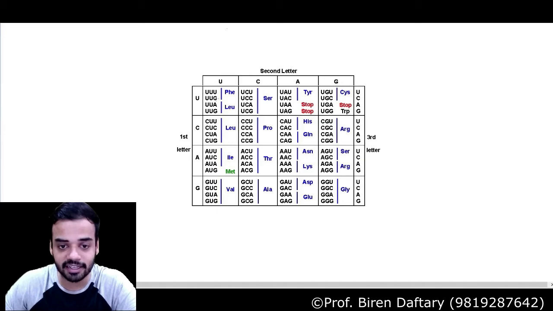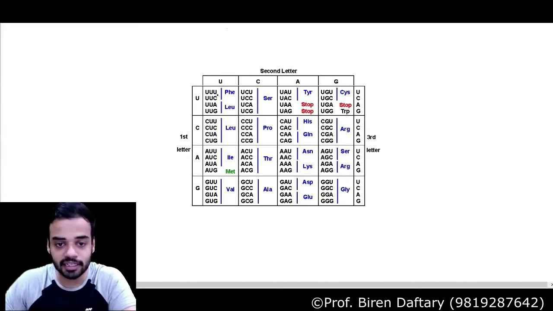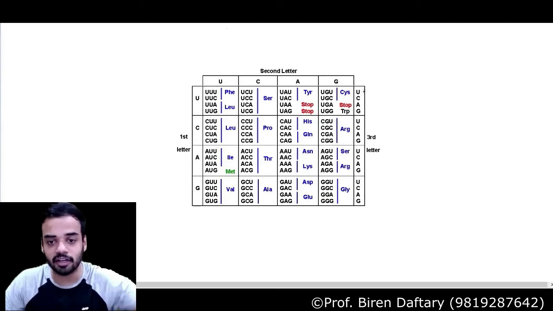If you see this diagram, first of all, you can see these codons, triplets, all of them. If you count 4 over here, 4 over here, 4 over here, 4 over here, so these are 16 multiplied by 4, so 64. This is the first letter. So if I suppose want to read U, that first U is over here, second U is from this, and the third U is from this. So this is how you read.